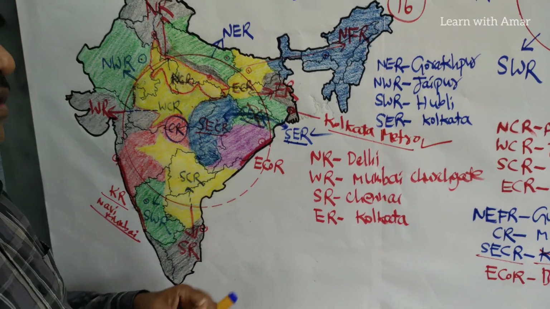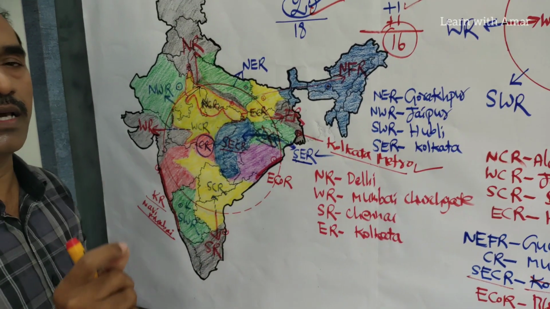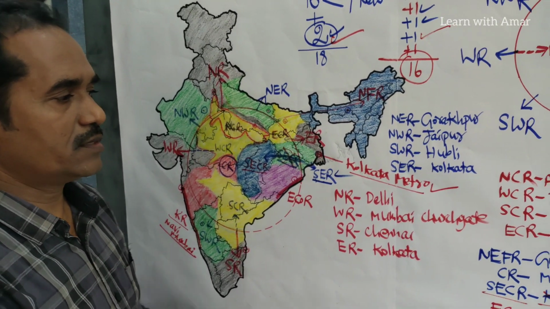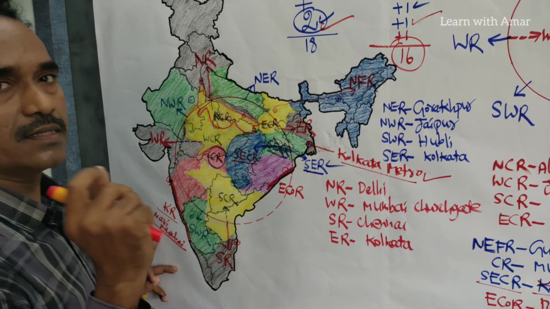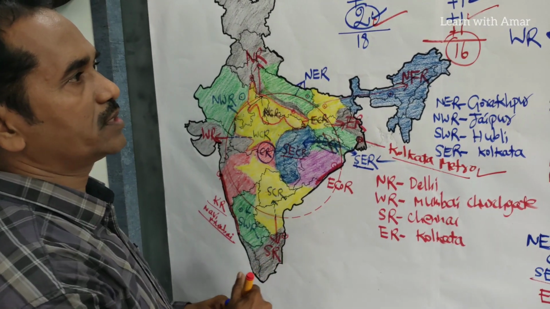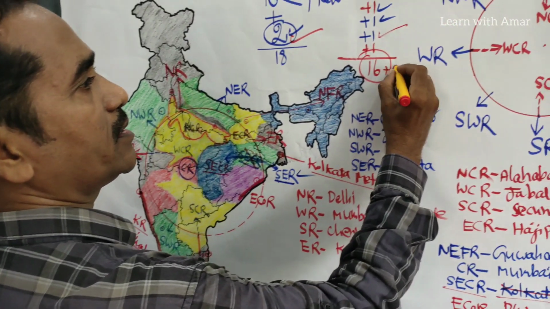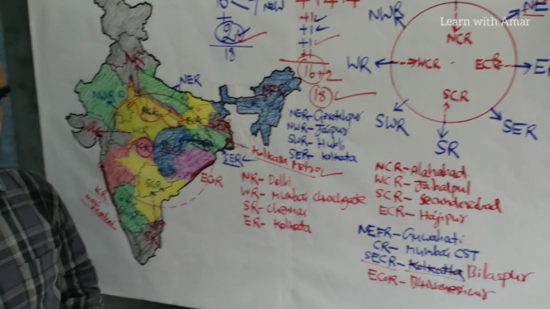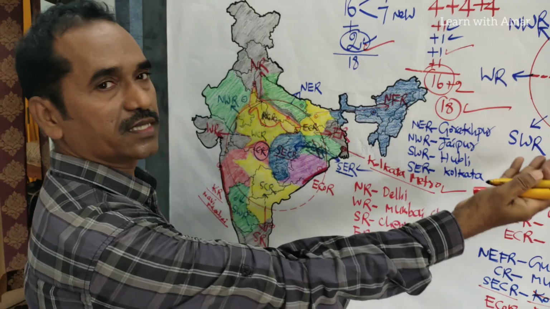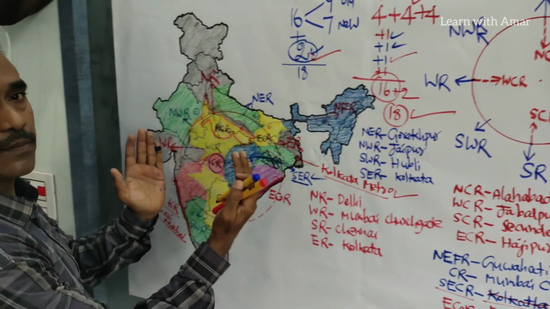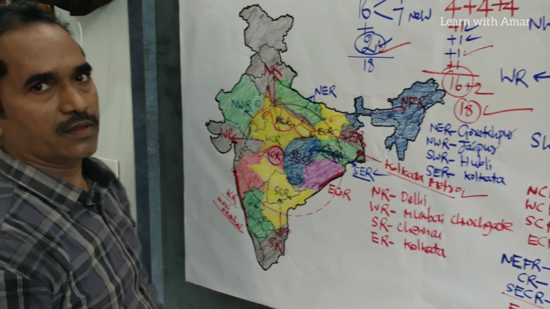Actually, these two do not have any divisions, but they run under the Railway Ministry, Railway Board. Total, with these two added, 18. So this is all about railway zones. It is easy for us. Just see the picture and then keep the same on the India map. We remember every time. Okay, thank you.